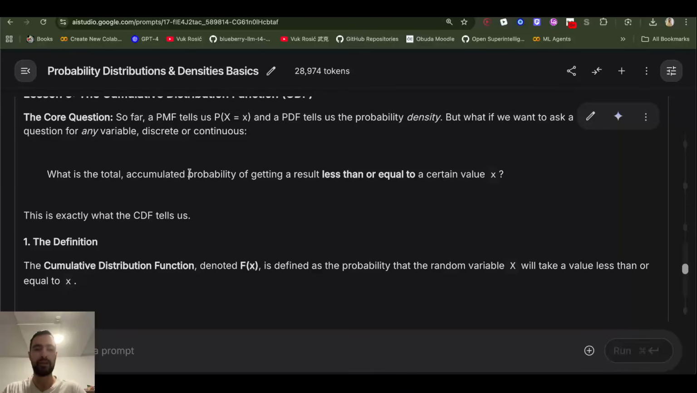Continuous variable probability density function and cumulative distribution function.